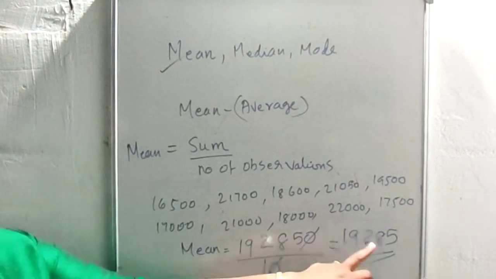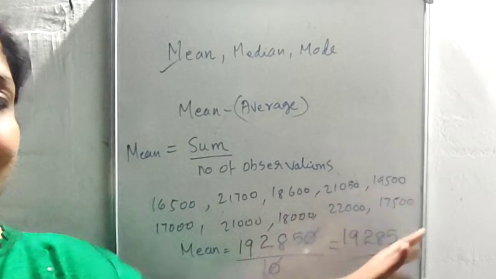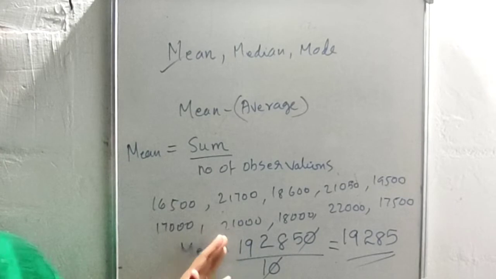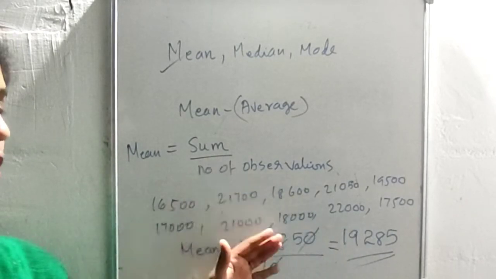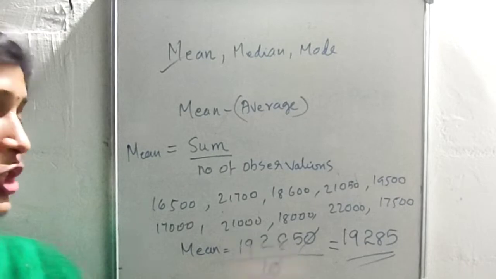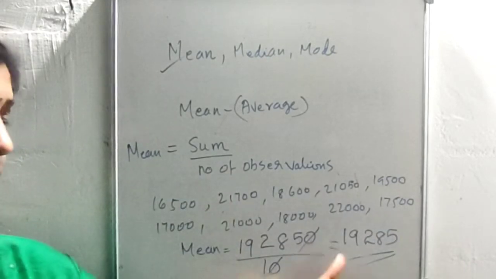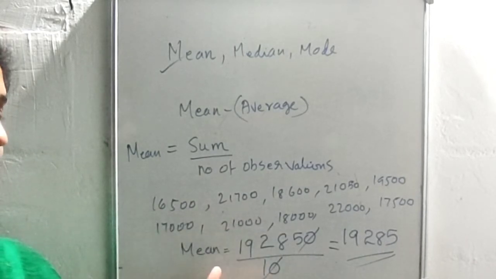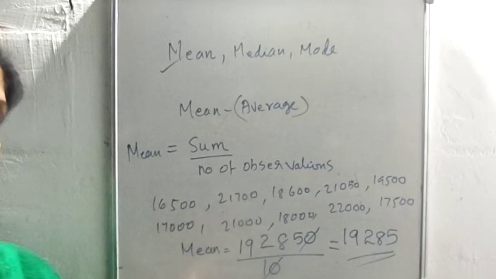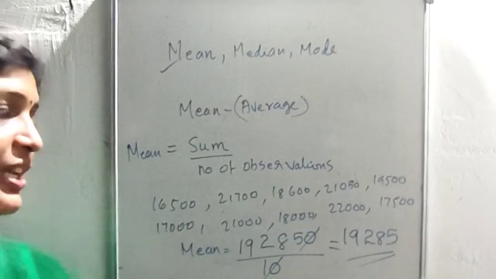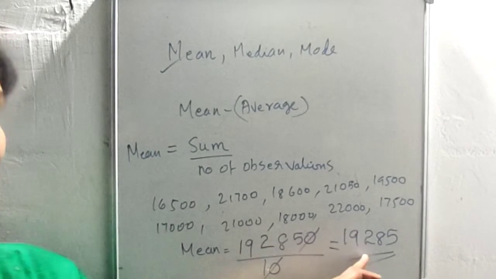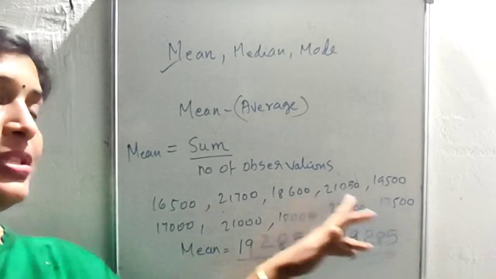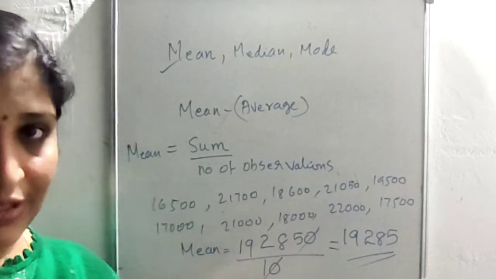This 19,285 is actually representing all the data in this set. So this mean is a representative of this group of data. Almost all the families are less than or greater than this 19,285, almost representing this value. Somewhat big or somewhat less, it doesn't matter, it is almost representing all the numbers in this set.